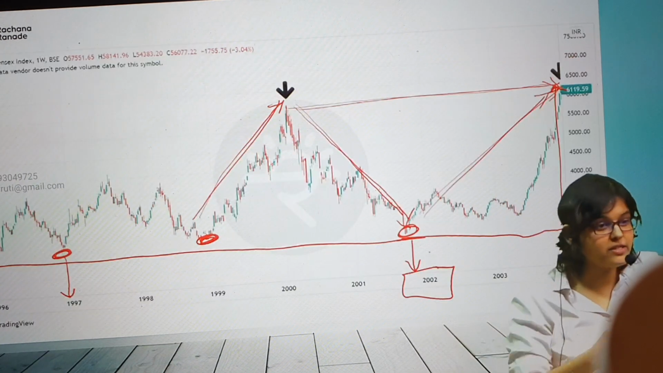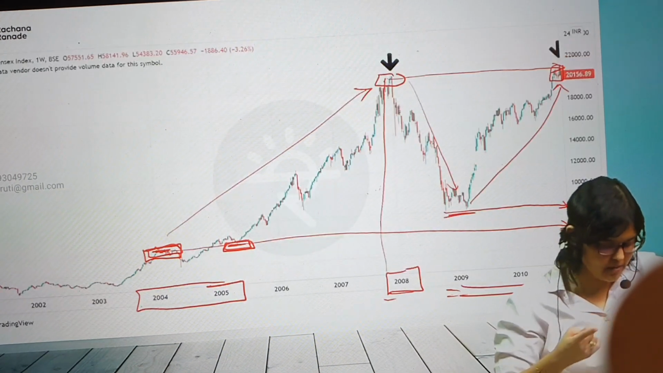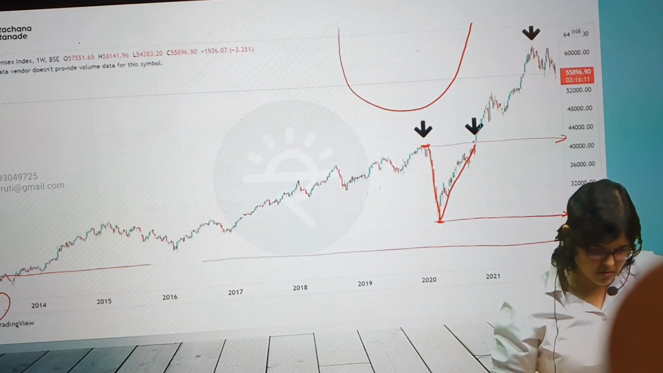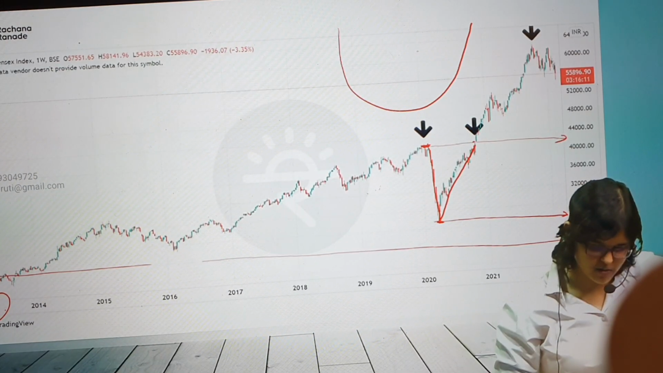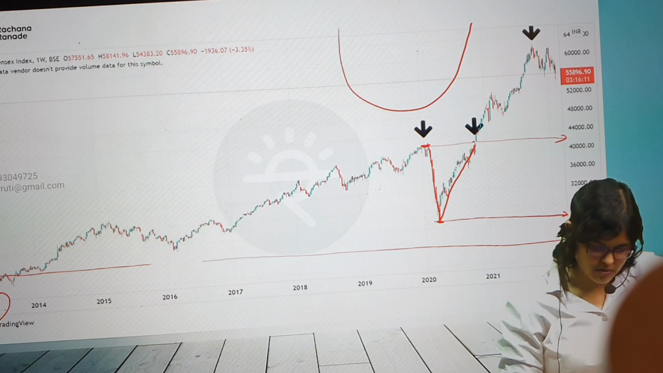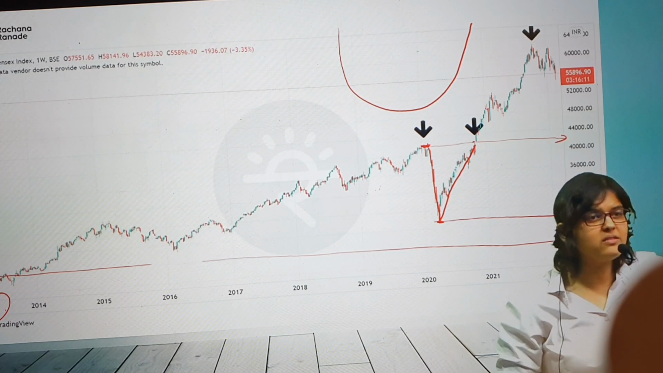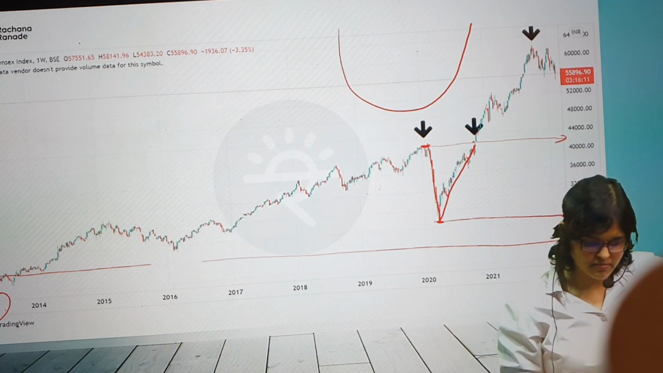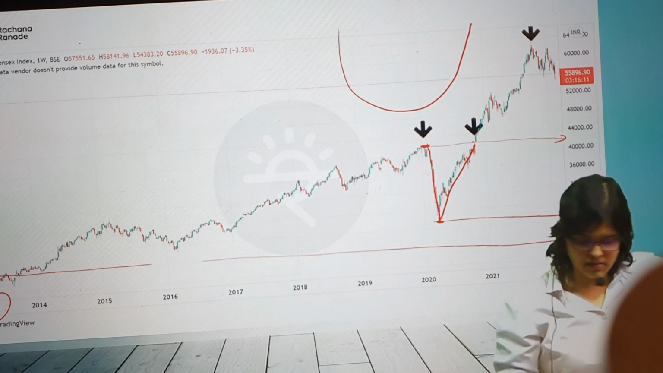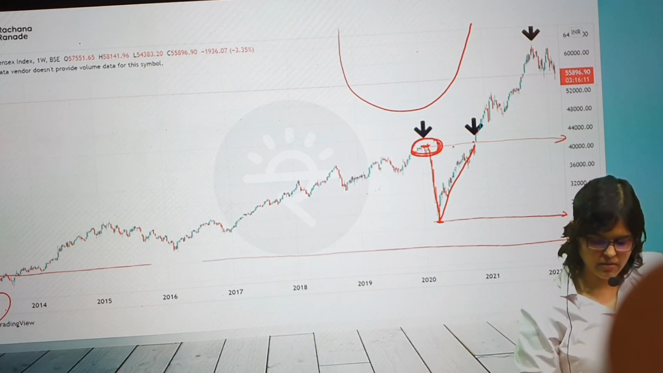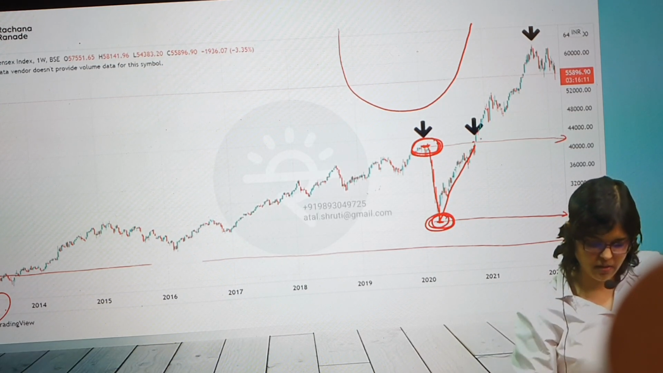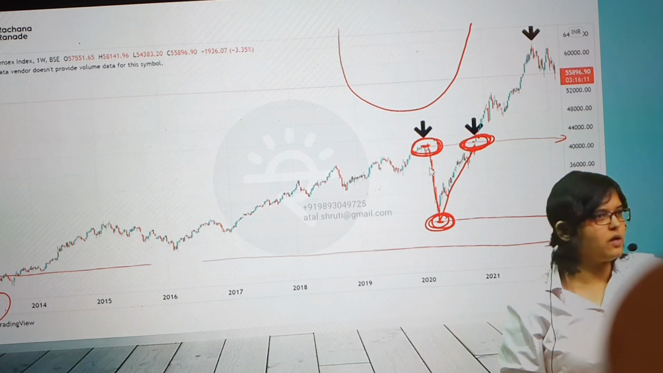Interesting? Yes? Okay, Asha, did we write the last one? Pandemic, we have written. Pandemic low for Sensex was 25,000 roughly. And high was 40,000. And recovered in less than 1 year. See, this was the high, 2020, around 42,000. Then low, around 24,000, 25,000. Recovered this one in less than 1 year. Are you with me? Can we move on?